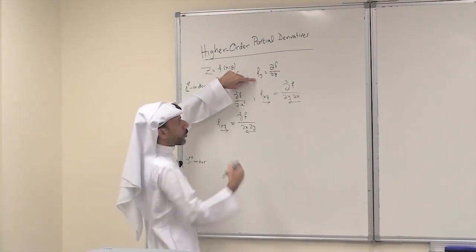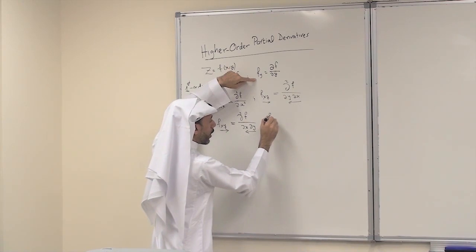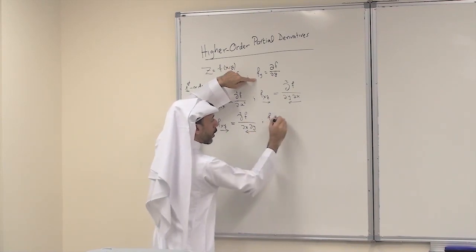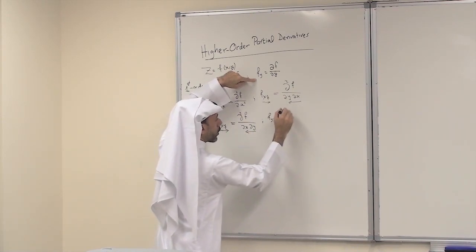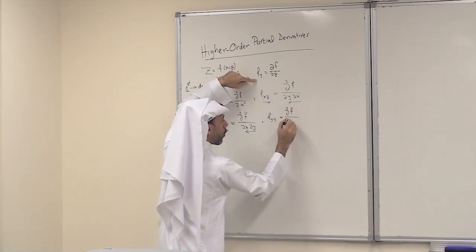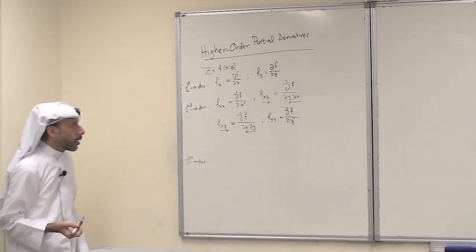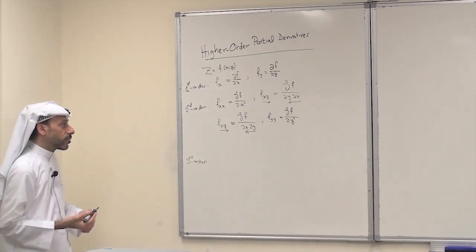If I differentiate this with respect to y again, I have f sub y, y equals the second partial derivative of f with respect to y twice. This is for the second derivative.